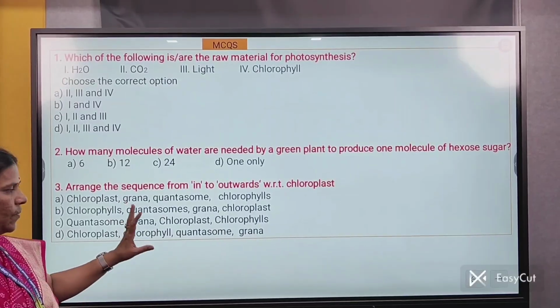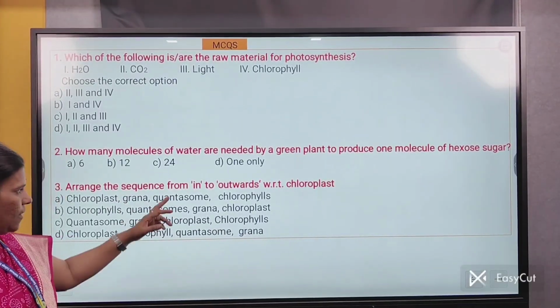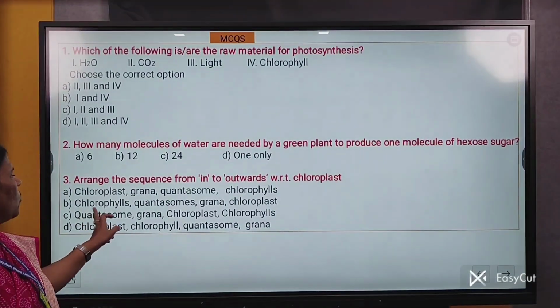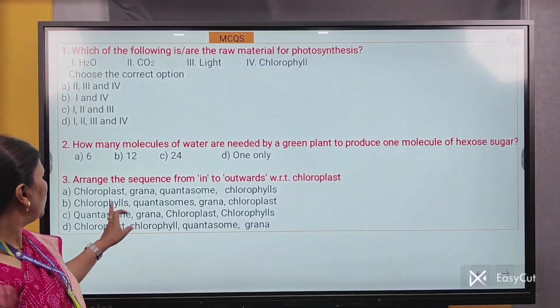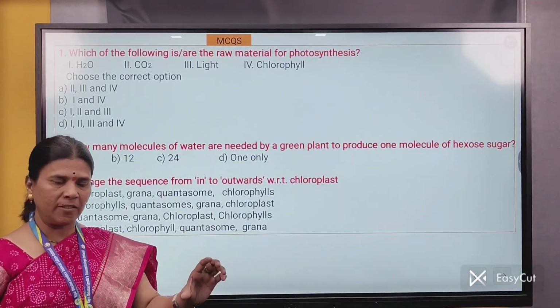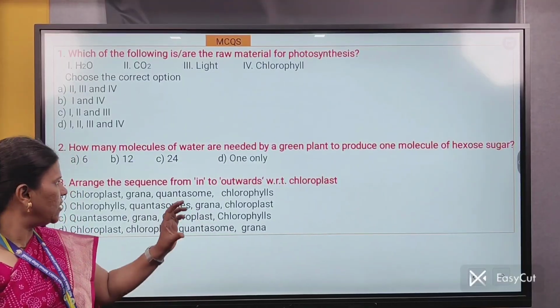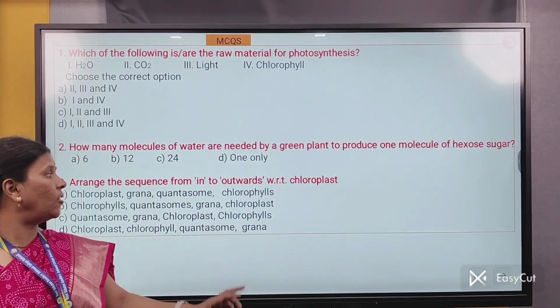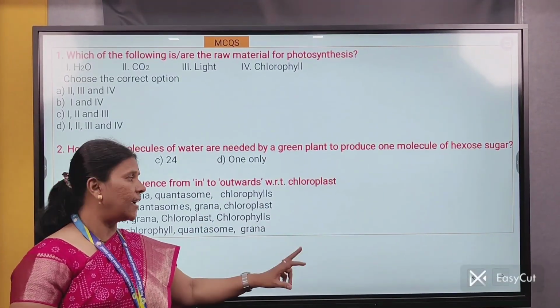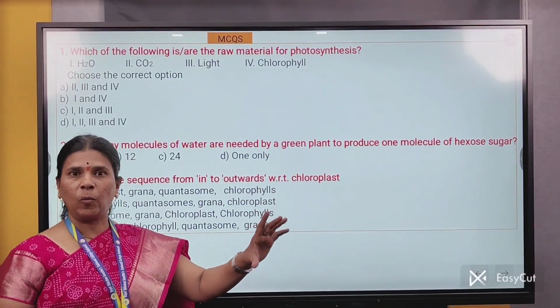The correct option is the second option, that is chlorophyll, quantasomes, grana and chloroplast. Chlorophyll pigments are present in the quantasomes. These quantasomes are present in the thylakoid. Thylakoid is part of grana, and these grana are present in the chloroplast.